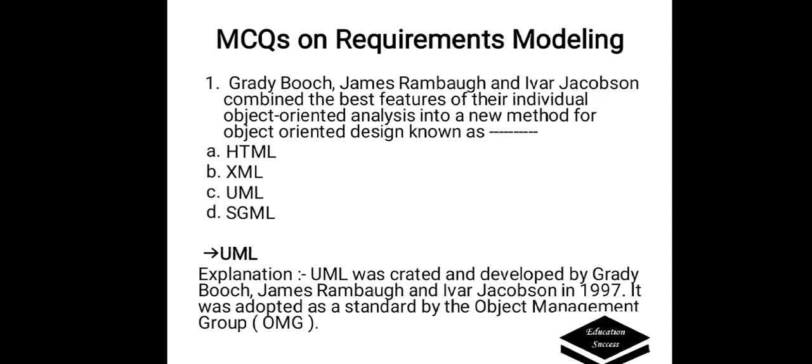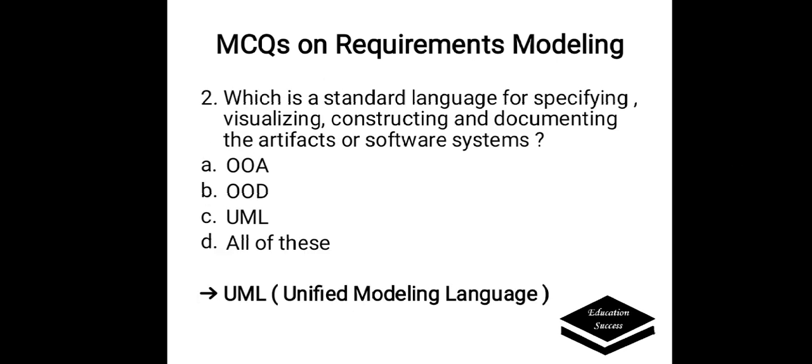Correct answer is UML. UML was created and developed by Grady Booch, James Rumbaugh, and Ivar Jacobson in 1997. It was adopted as a standard by the Object Management Group, which is a standard language for specifying, visualizing, constructing, and documenting the artifacts of software systems.